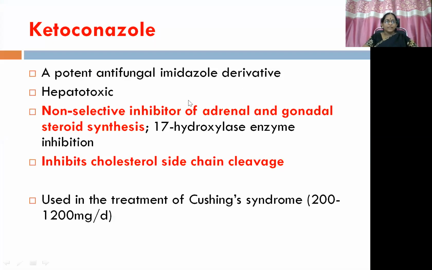Then ketoconazole. It is a potent antifungal imidazole derivative, which is hepatotoxic. The main mechanism of action is non-selective inhibition of adrenal and gonadal steroid synthesis, same as that of aminoglutethimide, but the enzyme involved here is different, 17-hydroxylase enzyme inhibition. So it inhibits cholesterol side chain cleavage and is used in the treatment of Cushing syndrome.